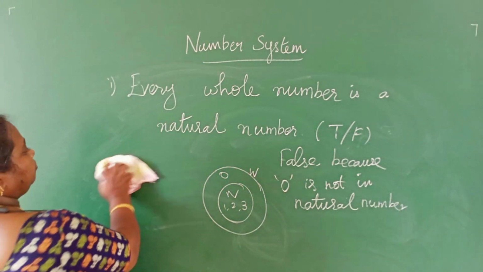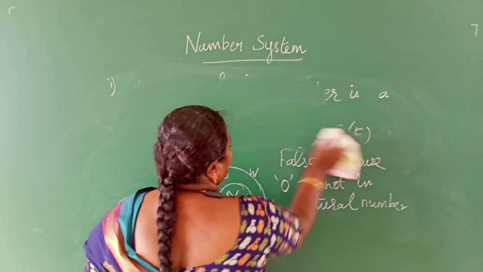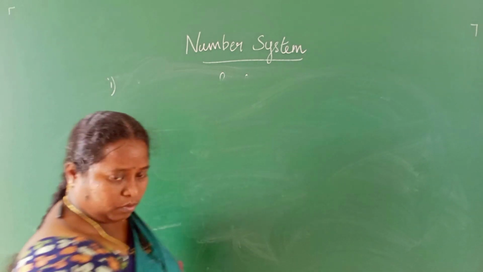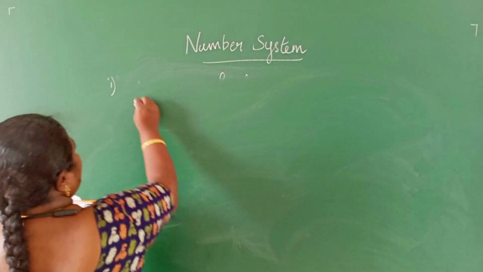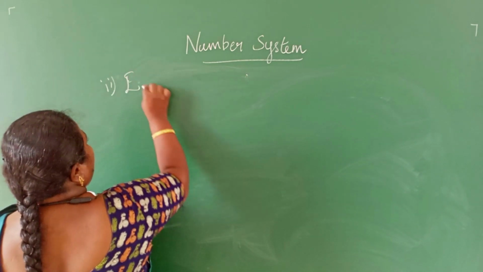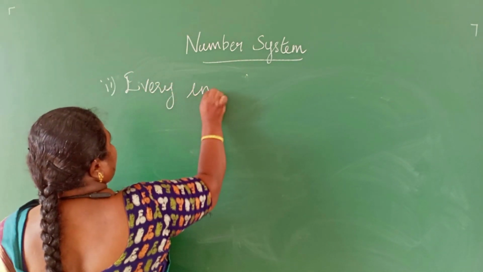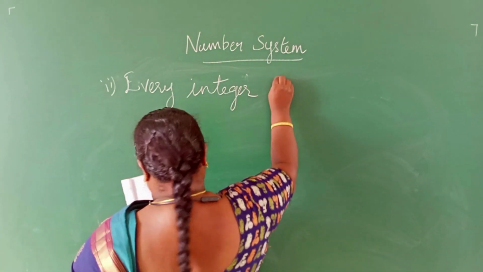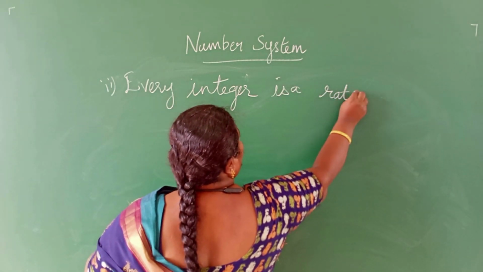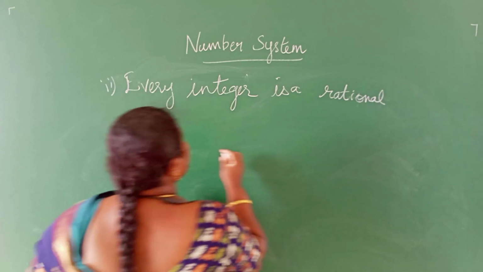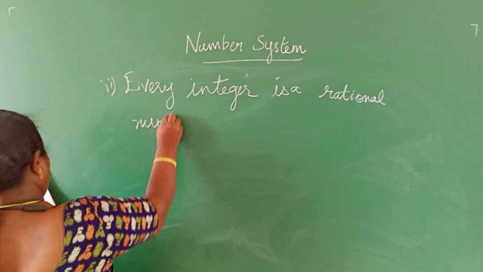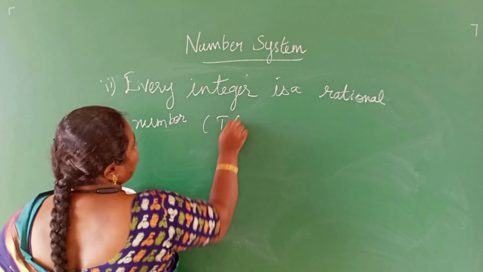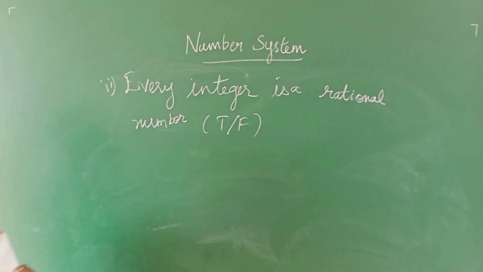The next question. Every integer is a rational number. Every integer is a rational number. We have to state whether the statement is true or false.